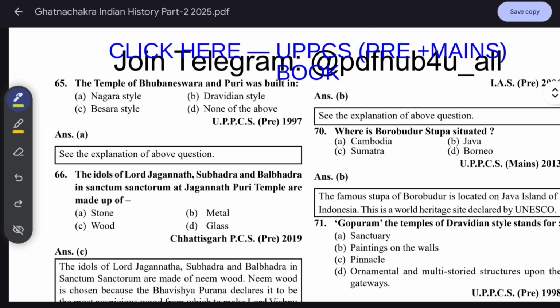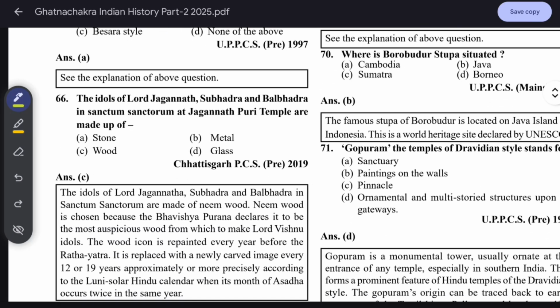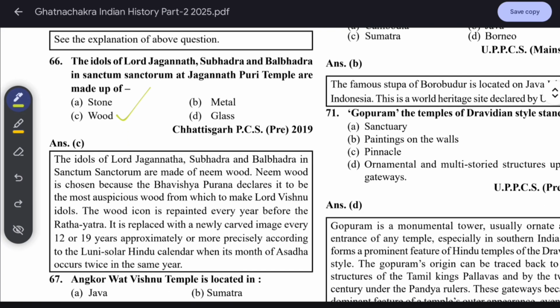The temple of Bhubaneswar and Puri was built in Nagara style. The idols of Lord Jagannath, Subhadra and Balabhadra in the Sanctum Sanctorum at Jagannath Puri temple are made of wood, specifically neem wood.